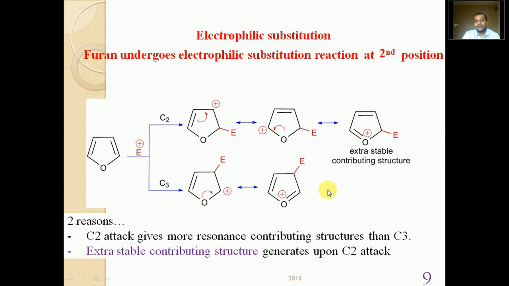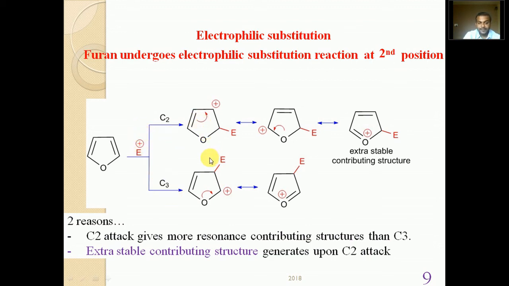From this we know that if a structure contains more resonating structures, it is stable, and if it contains fewer resonating structures, it is unstable. Hence the intermediate carbocation formed after attack at C2 is more stable than the intermediate carbocation formed after attack at the 3 position.